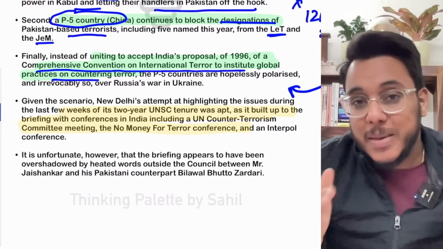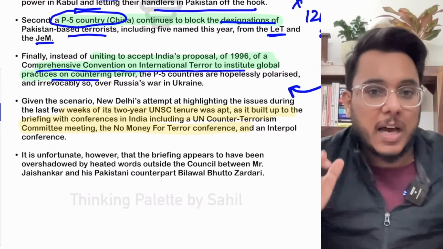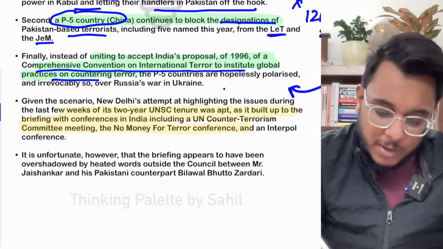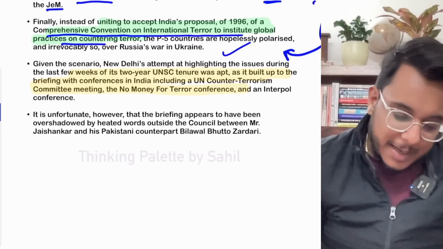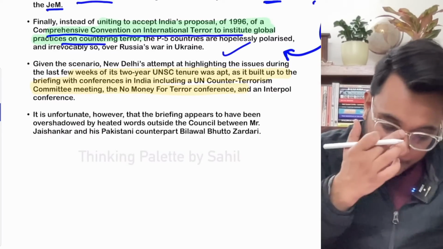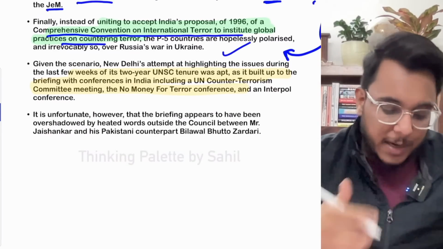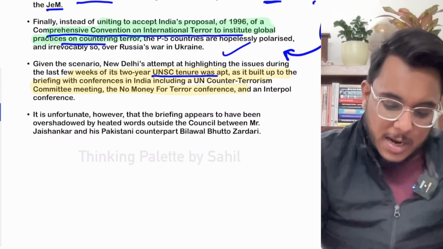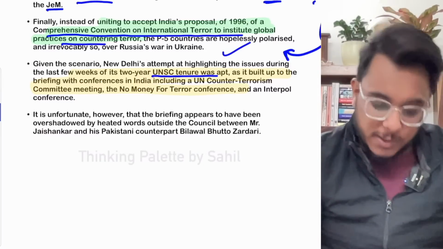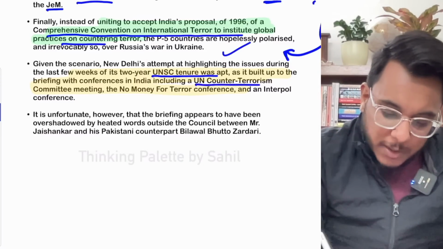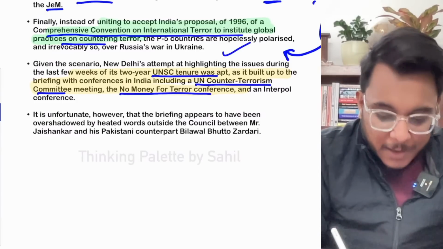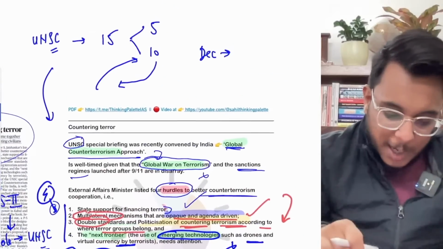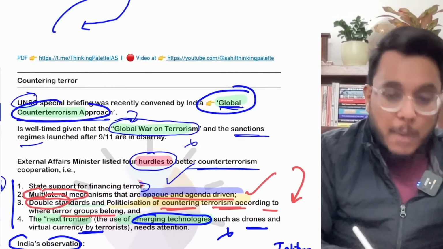Moreover, guys, now the P5 are polarized. Within the P5, China, Russia, USA, there are a lot of divisions on that, and it is not even expected that this particular thing will be taken up. Next, in the last few months, or in fact weeks, India has played a very important role in the United Nations Security Council. India has led many conventions. For example, the UN Counter Terrorism Committee was convened, the No Money for Terror Conference was convened, the Interpol conference was convened, and now the global counter terrorism approach has been convened.